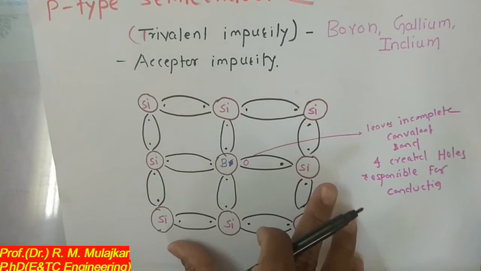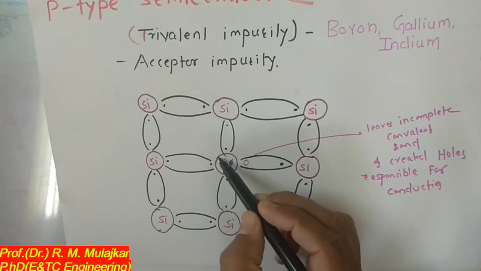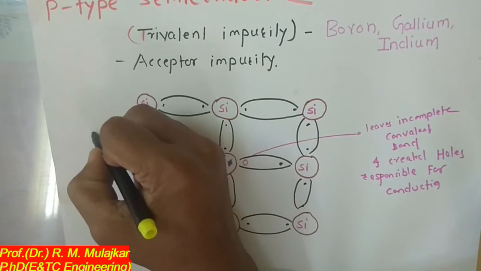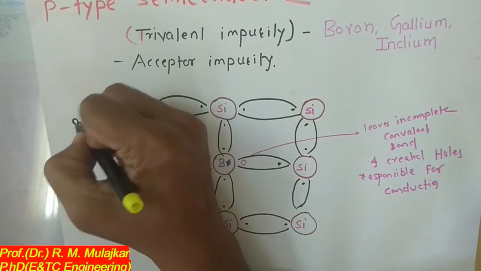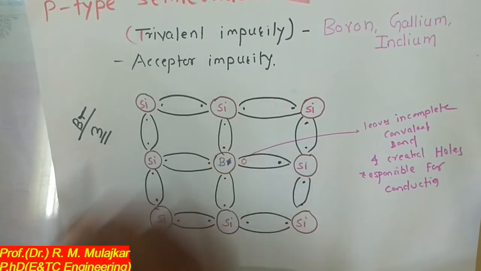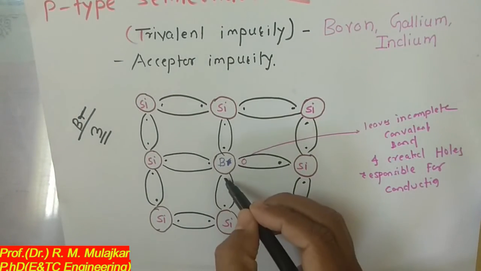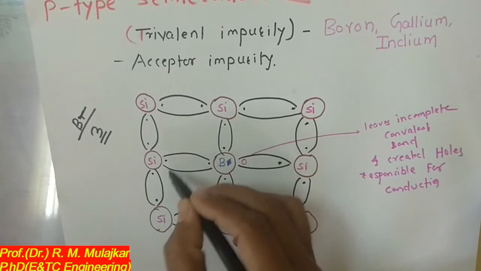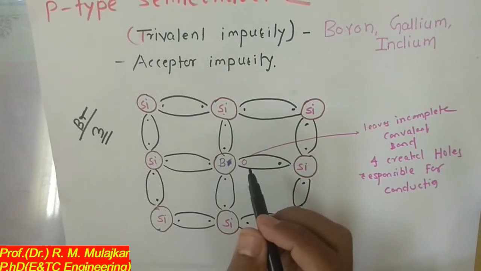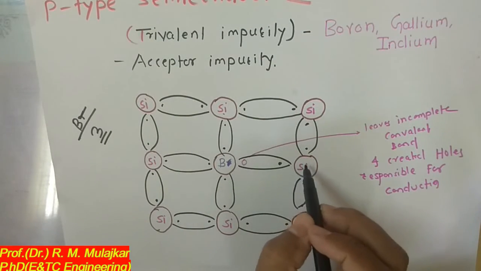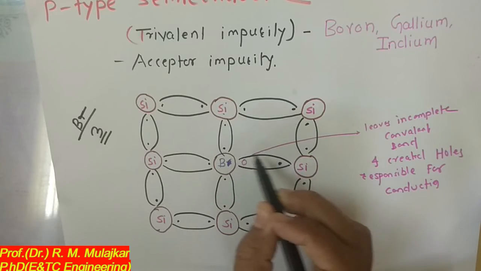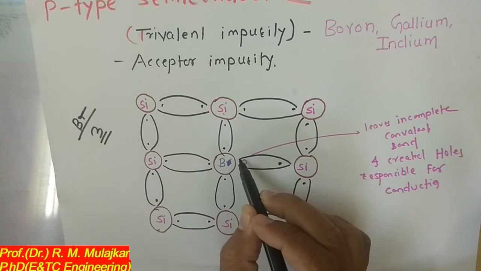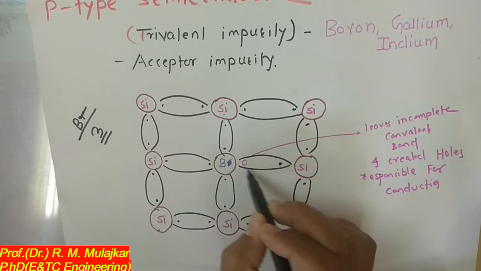Now we will see the electronic configuration of this P-type semiconductor material. At the center we have taken boron as the element, which is a trivalent impurity. For boron, the valency is 3. So 1, 2, 3. Now these electrons will share with the neighboring silicon atoms and complete the covalent bonding. But the neighboring silicon atom, when it shares electrons with this boron, will not complete its octet state.